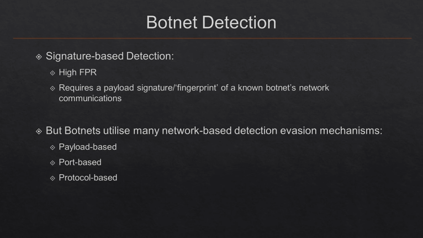And then port and protocol-based evasion mechanisms can include the utilization of common port protocols for firewall traversal, or the utilization of port flux, which changes the port numbers dynamically in order to find ports that aren't blacklisted and allow firewalls to be traversed, and also evade specific rules that are looking to match against port numbers.